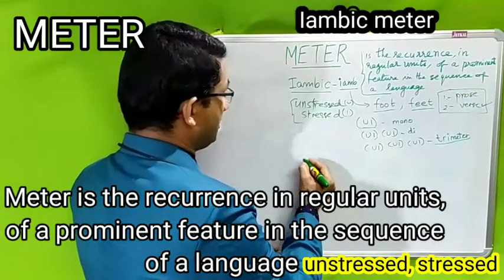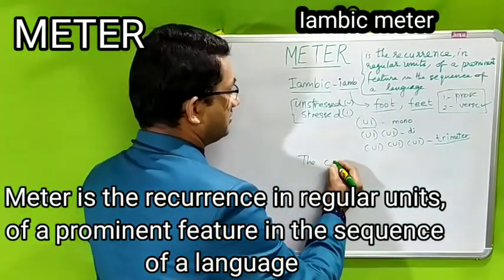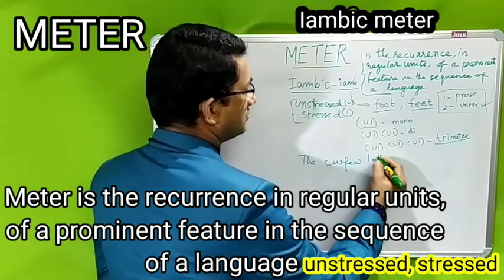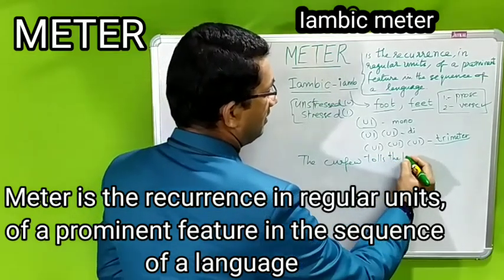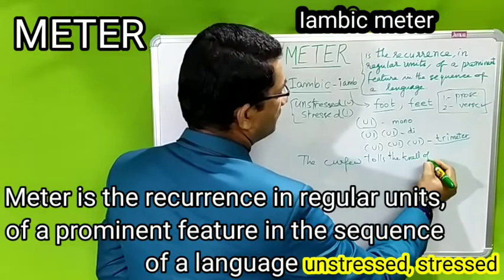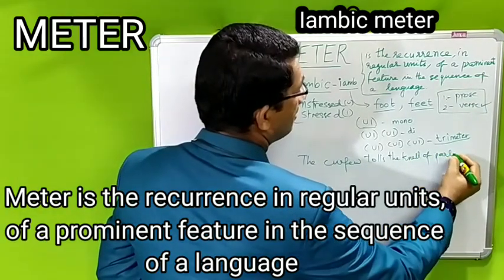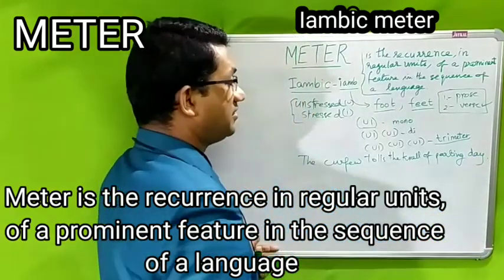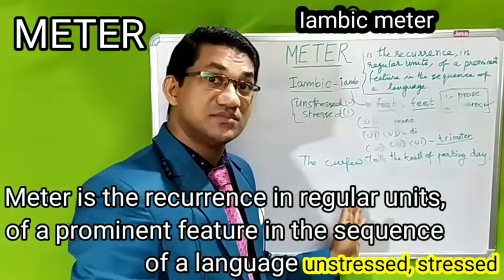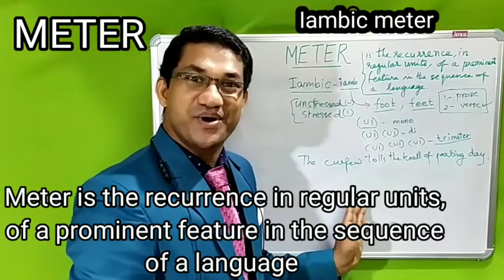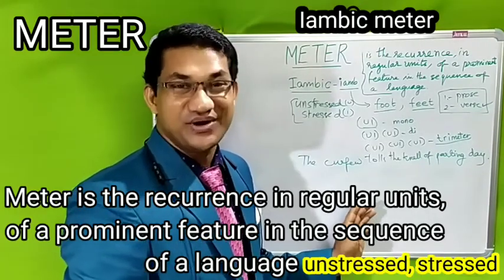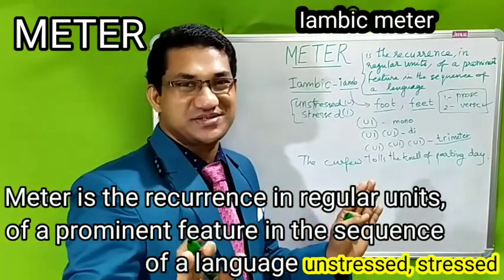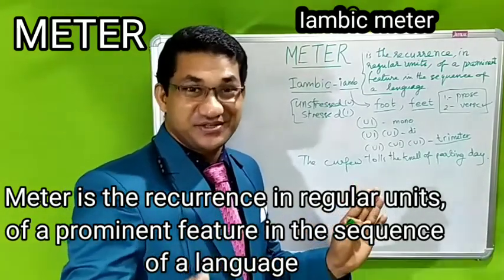Let's look at the first line. The curfew tolls the knell of parting day. Okay, this is the first line. It's a beautiful poem, The Country Churchyard. We are not discussing the poem right now. We are learning meter and we are learning iambic meter. So let us learn the beauty of the poem later.